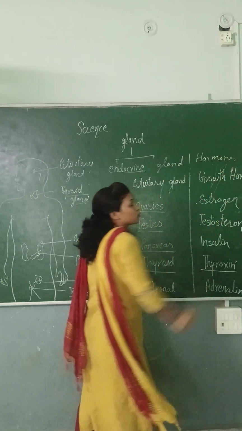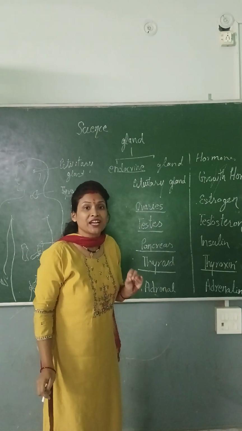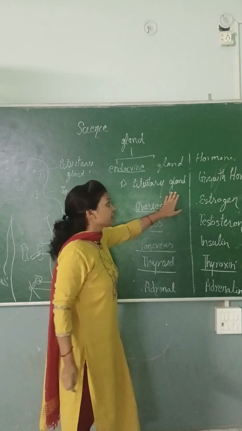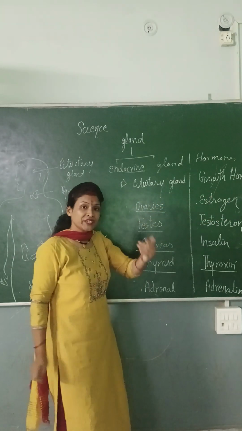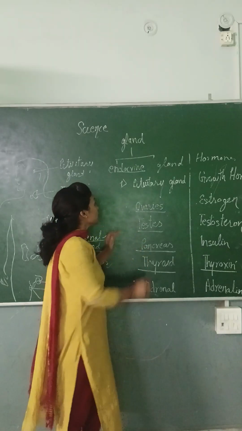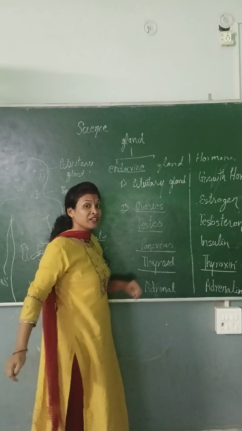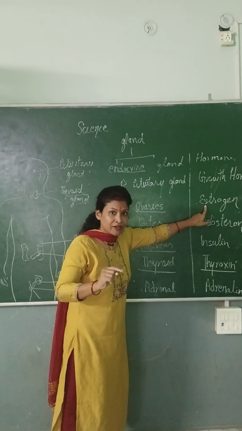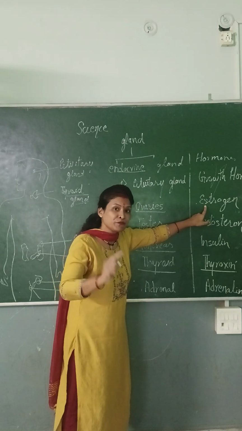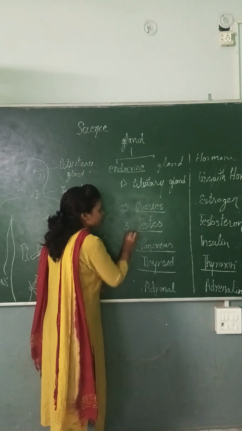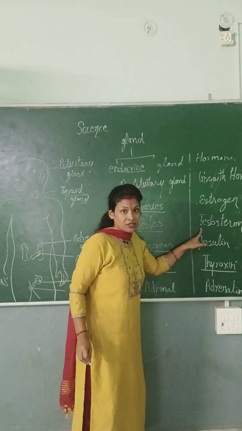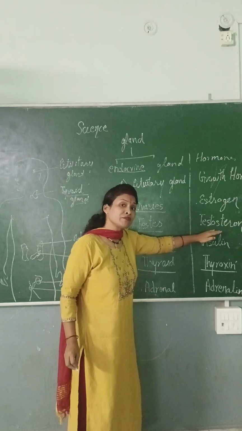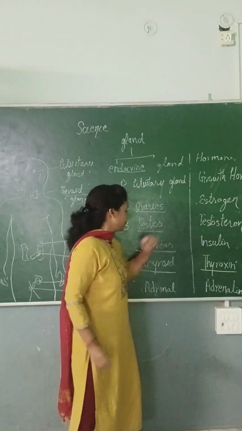Please learn that hormones are chemicals which are secreted by endocrine glands. The first endocrine gland is the pituitary gland, which secretes the growth hormone, which I already explained in the class also. The second one is the ovary. In females, the ovary secretes estrogen, and the function of estrogen is the development of secondary sexual characters in females. The third is the testes. Testes secrete testosterone. Testes are present in males and testosterone is responsible for the development of secondary sexual characters in males.